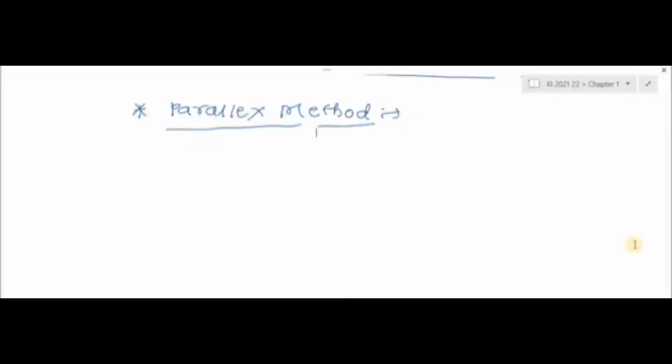To study parallax, hold your hand in front of you. Hold the palm of your hand in front of you.